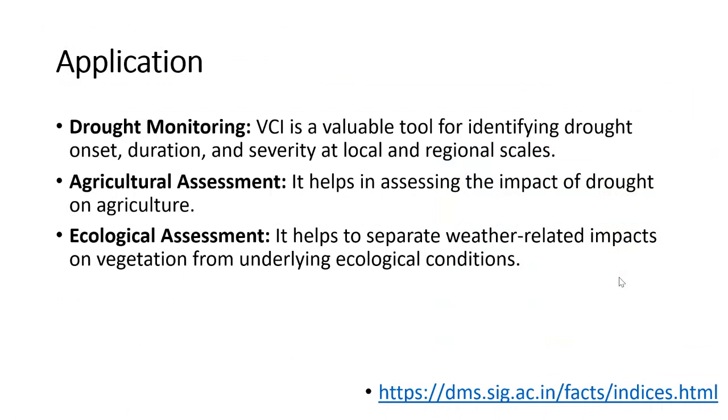And the applications of this index are, first, drought monitoring, which I will show you today. Second, agricultural assessment: it helps in assessing the impact of drought on agriculture. And third, ecological assessment: it helps to separate weather-related impact on vegetation from underlying ecological conditions. That's a little about the VCI.